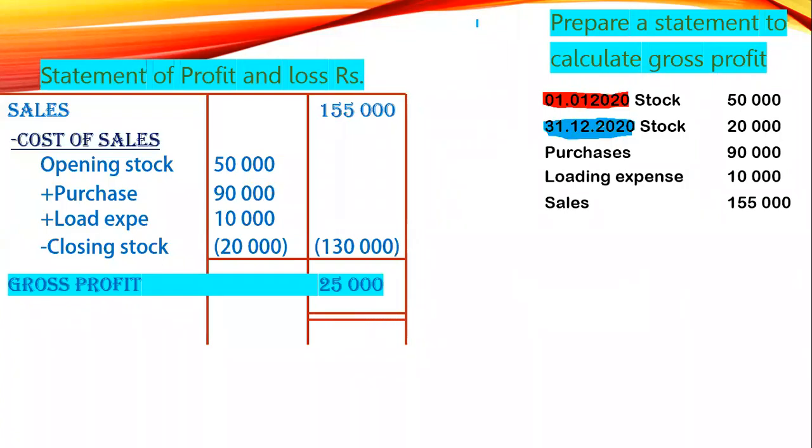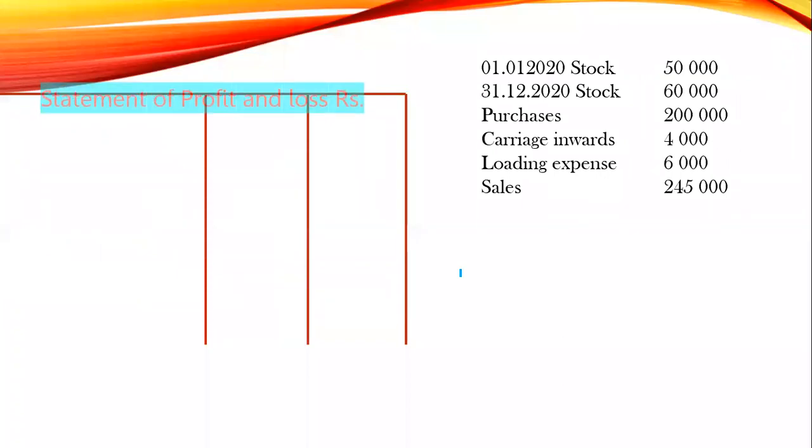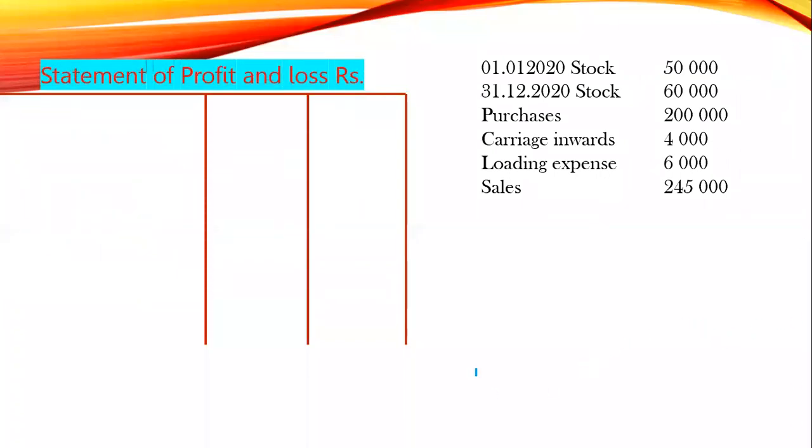25. How many of you got it correct? We'll go to the next question and see. Prepare a statement of P&L and find out the gross profit. Quickly find out and tell, listen carefully now. Everyone listen carefully. Whoever does this sum will get the same answer. I think all got the 45,000 answer, right?